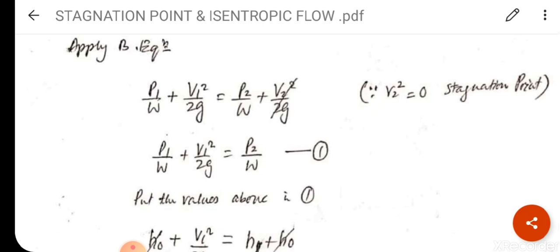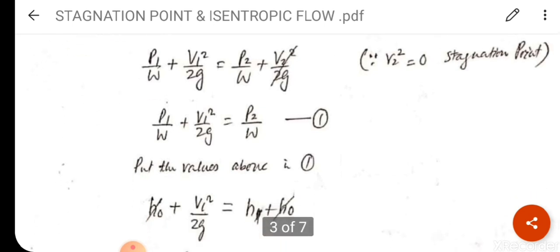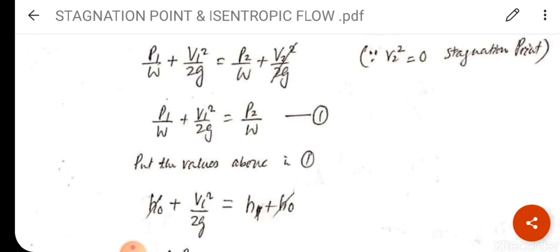We know that Z1 is equal to Z2, so there is no need to write it. Here P1 upon W plus V1 square upon 2g is equal to P2 upon W plus V2 square upon 2g. V2 square is equal to 0 because velocity is 0 at the stagnation point. When fluid strikes the point, it becomes 0. So putting this, we get P1 by W plus V1 square upon 2g is equal to P2 by W. That is equation 1.